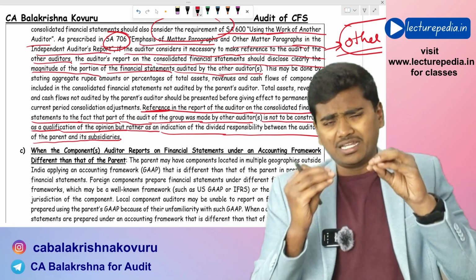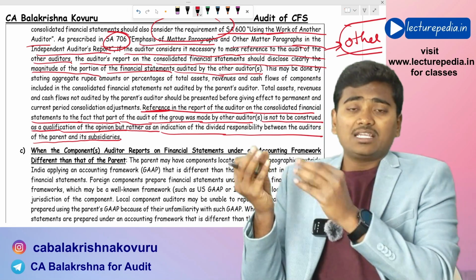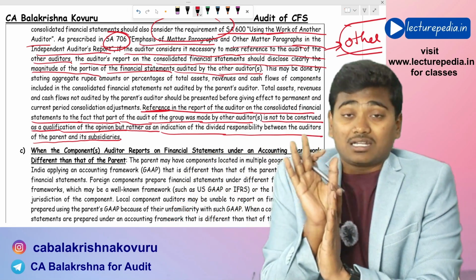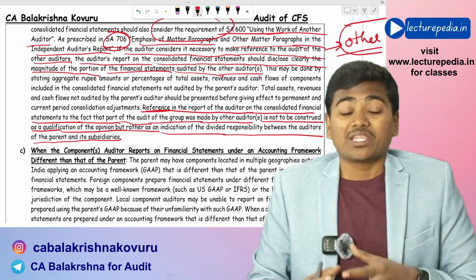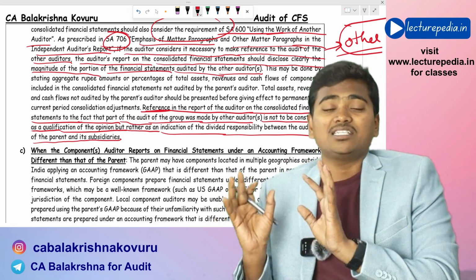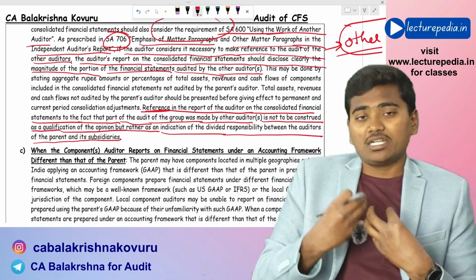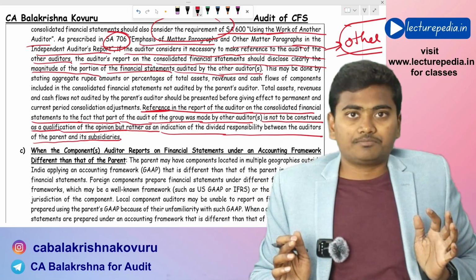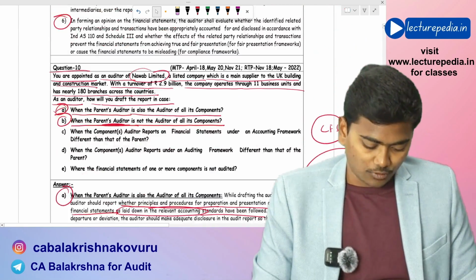The auditor needs to clearly mention that the fact that I am communicating in other matter paragraph should not be understood as qualification of opinion. Okay, it is just mere disclosure of division of responsibility between parent auditor and the component auditor. That is a second scenario.